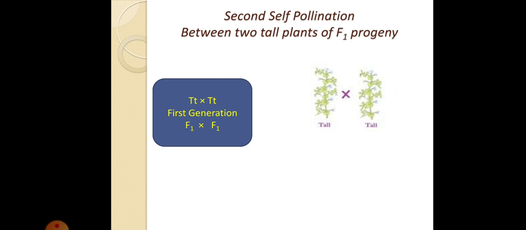So what do you think? A tall plant, another tall plant. In this case, what will be the next generation? In this case, there were two different types of gametes during self pollination of the F1 generation, right? Since the parents are capital T and small t, there will be two different types of gametes. The first one will be capital T and the second one will be small t.